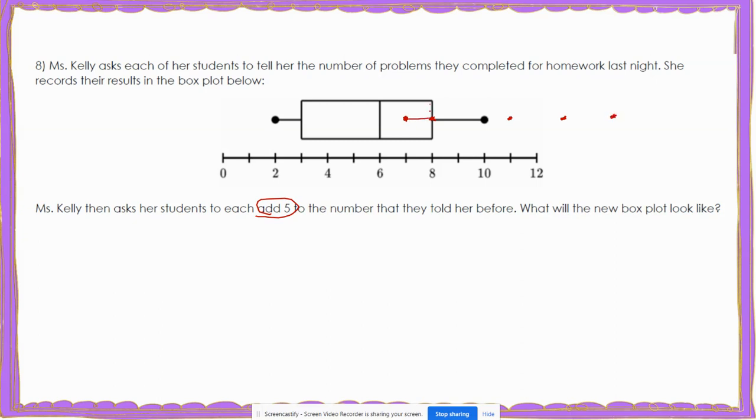So this box plot would look exactly the same with the same interquartile range and the same range, except everything is moved 5 spaces to the right. So we can say that this would be translated 5 places to the right. The median would be 5 numbers greater than the original median.